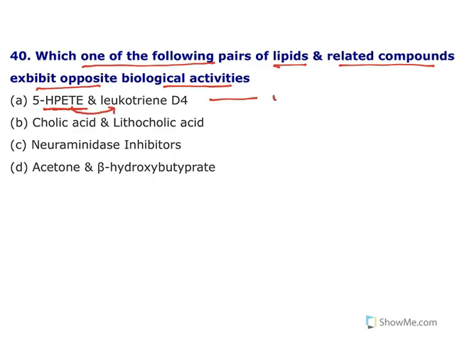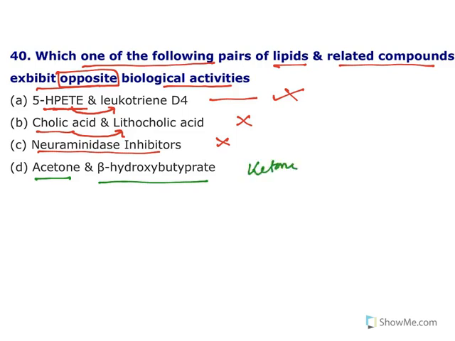So both of them are related compounds. They do not exhibit opposite biological actions. They show related activities. So this is not the answer. Now cholic acid, from cholic acid lithocholic acid comes. So this is also not the answer. Neuraminidase inhibitors, no. They all belong to the same class. Now what is there? Acetone, beta hydroxybutyrate. Both of them are ketone bodies. So this is also not the answer.